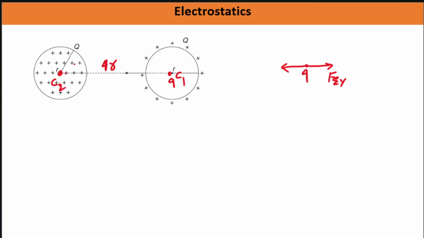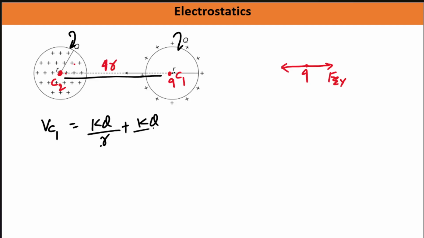Again, the concept is the same; we need to find the potential. So what will be the value of V C1? Potential because of the charge on its own surface will be kq by r, and because of the charge on this one, it is at a distance of 4r, so kq by 4r. So this is going to be 5kq by 4r, right?